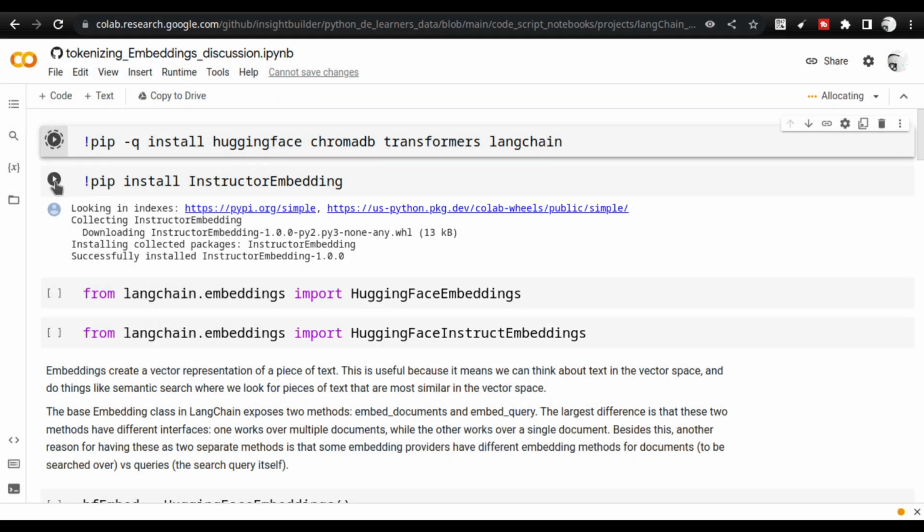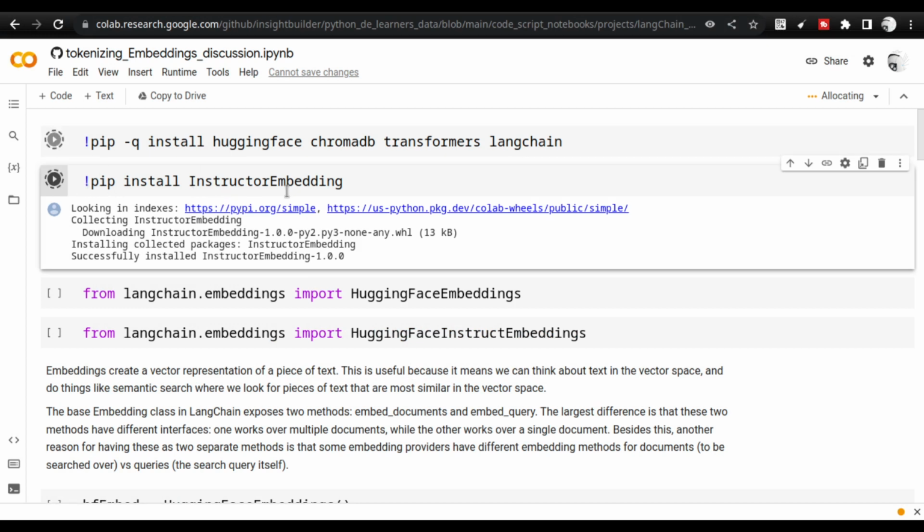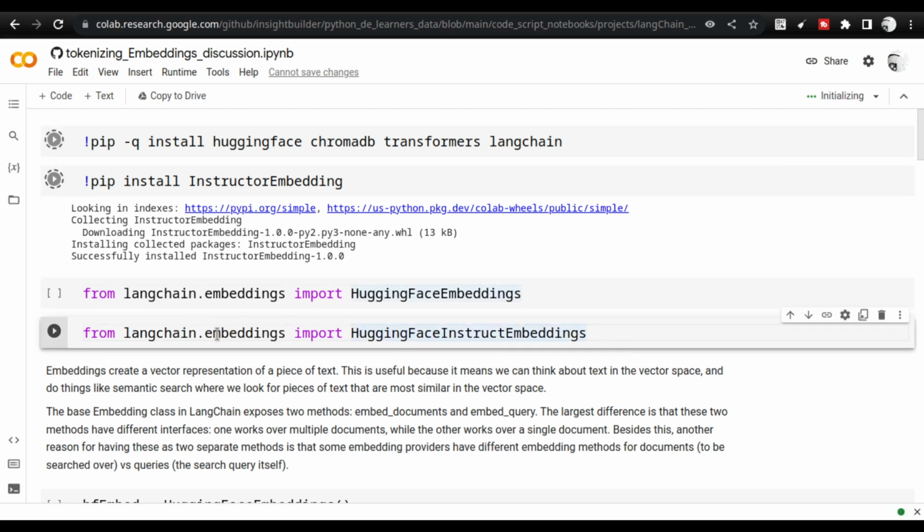installing the basic libraries. You need this instructor embedding. I had to research a bit about this because I was planning to use Hugging Face instruct embedding. There are two different embeddings inside LangChain for Hugging Face, so I had to download those embeddings separately.